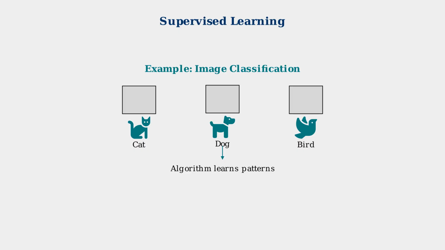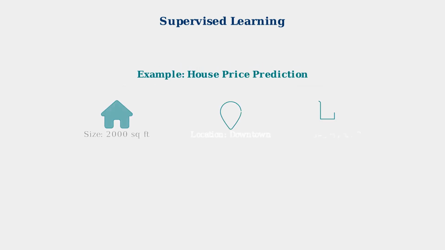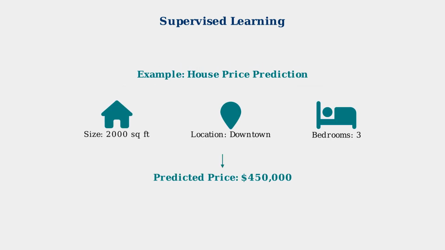This is a cat, this is a dog, this is a bird. The algorithm learns the patterns and features that distinguish each category. Another common supervised learning task is regression, where we predict continuous numerical values. For example, predicting house prices based on features like size, location, and number of bedrooms.